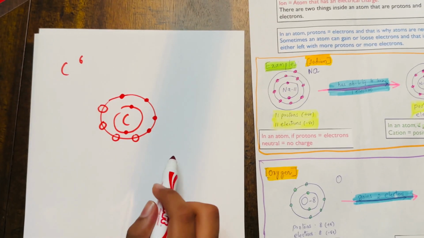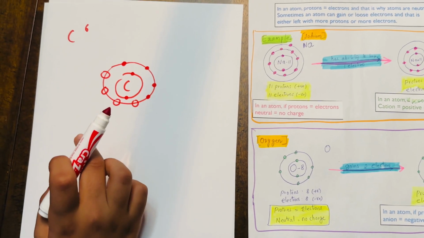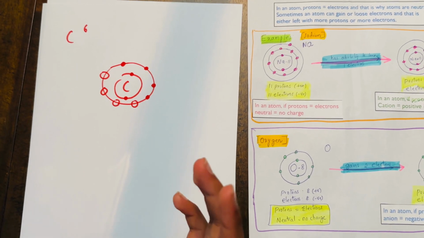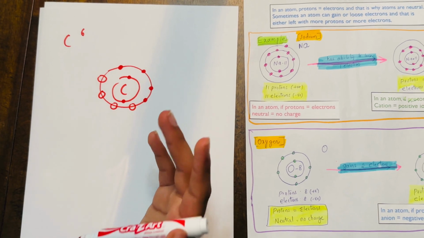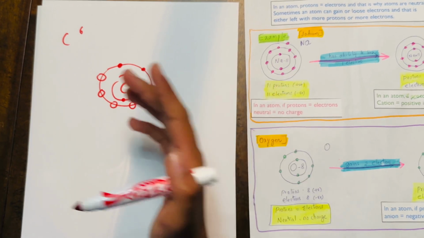This is an even number. There's an even number of spots taken and an even number of spots untaken. So is it considered an anion or a cation? Which one should it take? Should it gain 4 or should it lose 4?